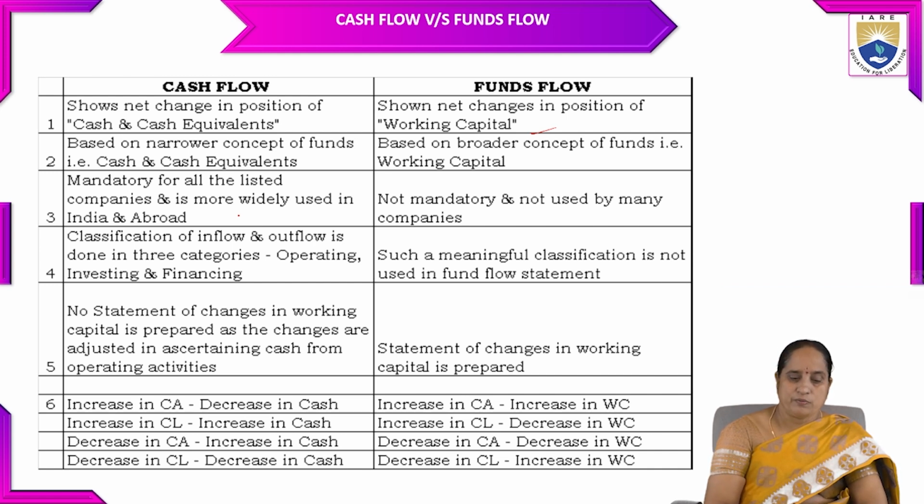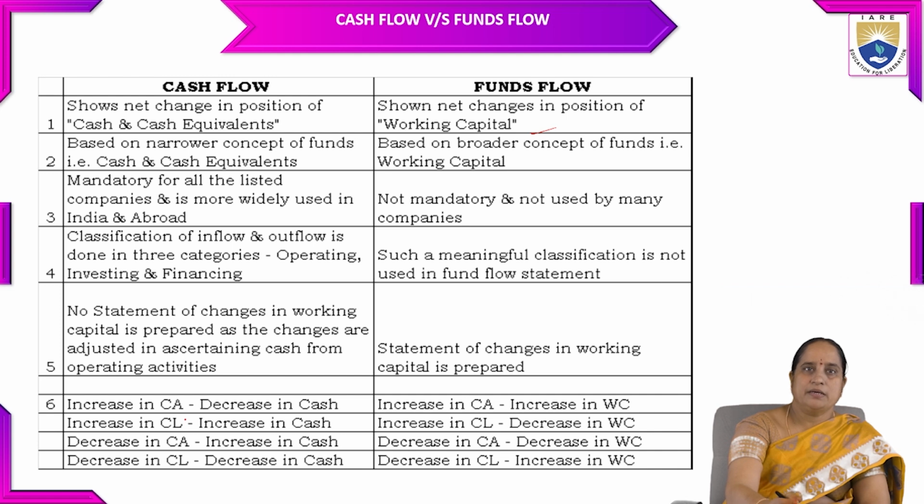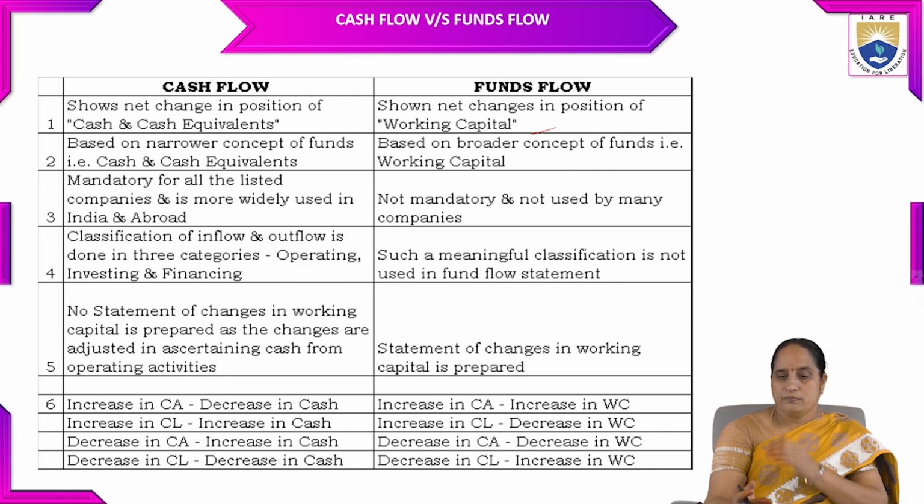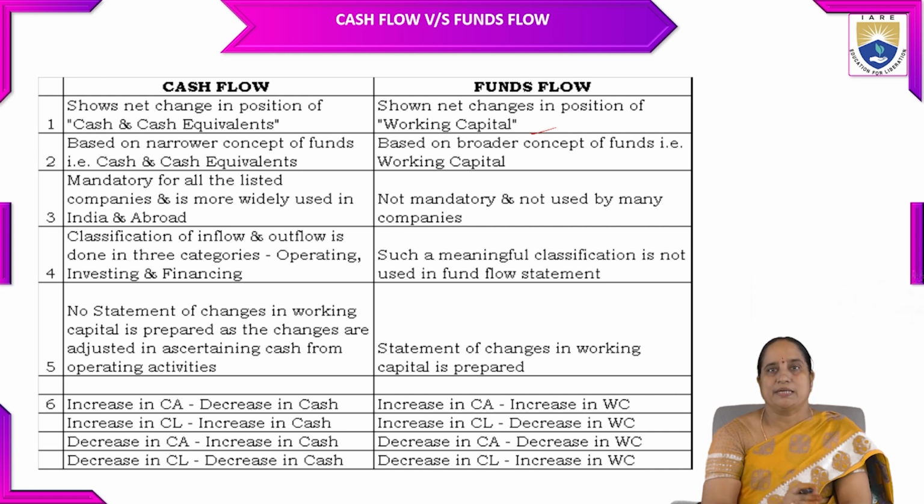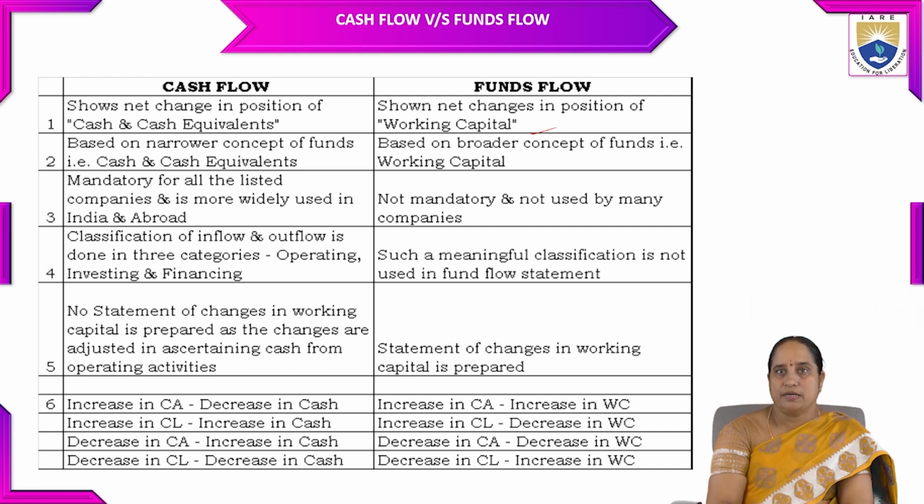Then coming to cash flow, increase in current assets means decrease in cash. Increase in current liabilities means increase in cash. Decrease in current assets indicates there is an increase in cash. Decrease in current liabilities represents decrease in cash. But when you are taking the funds flow statement, it is quite the reverse of that.